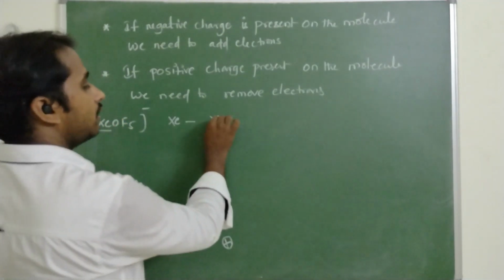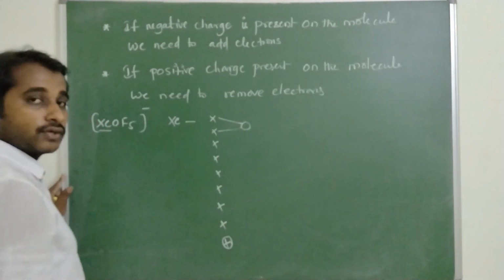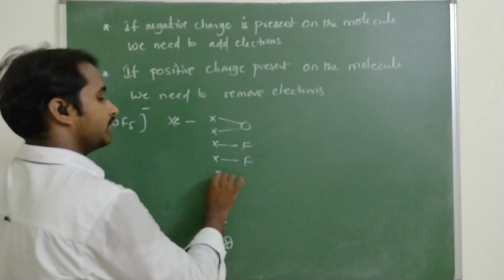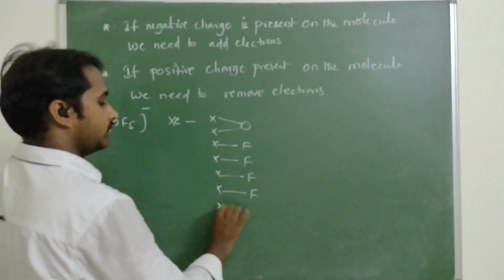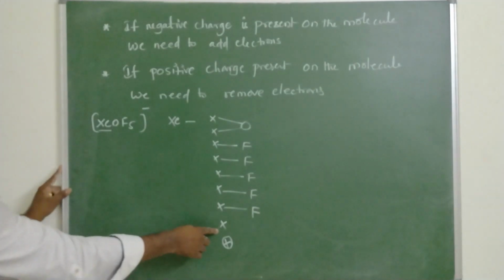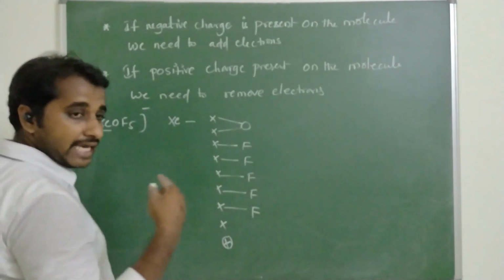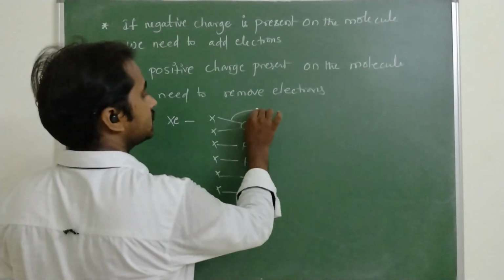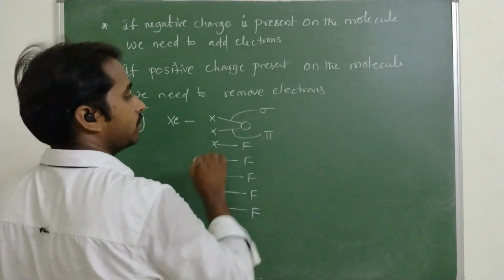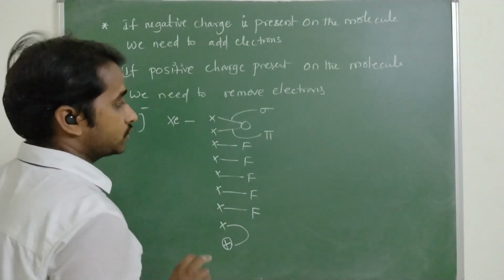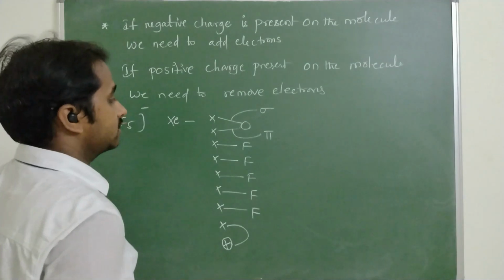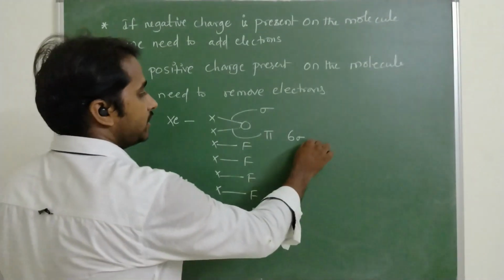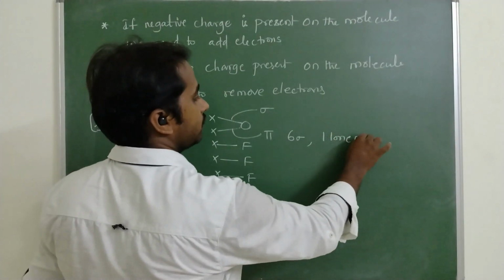Oxygen forms a double bond, so 2 electrons for the oxygen. 5 fluorine atoms: 1 fluorine, second fluorine, third one, fourth one, and fifth one. The electron from the xenon and the one we added act as one lone pair of electrons. So how many sigma bonds? This is one sigma bond, another one is a pi bond, so both are not sigma bonds; we should take only one sigma bond. The remaining 5 are sigma bonds. So total 6 sigma bonds and one lone pair of electrons.